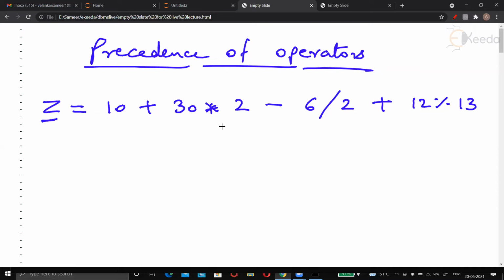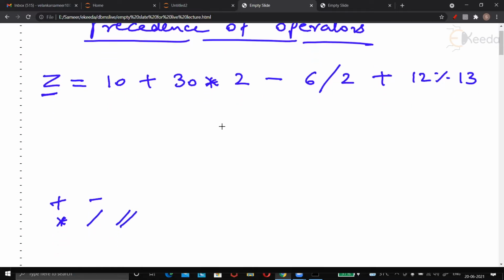Why I said you might not like this is because anybody feels, are we sitting in kindergarten class or what? Look, the point is everything has to be known properly. Only then we go to programming. Now here comes the point. How many operators have you seen? Plus, minus, star, slash, double slash, and you have also seen exponentiation, raised to.